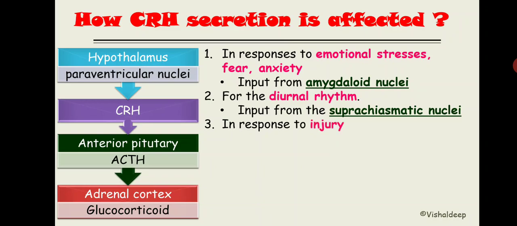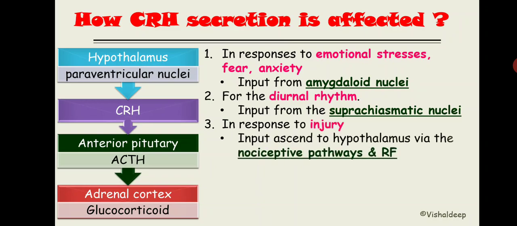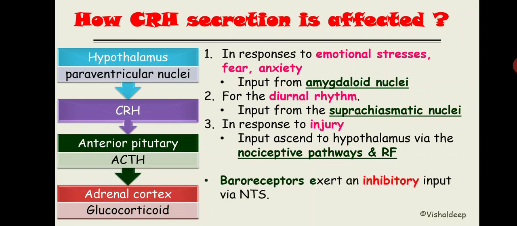And in response to injury, the input from the pain pathway, input that ascends to the hypothalamus via the nociceptive pain pathway and reticular formation, eventually converges over the CRH-secreting nuclei, that is the paraventricular nuclei. And here's the thing, baroreceptors exert an inhibitory input via NTS. Now what is NTS? NTS is the nucleus tractus solitarius, and its inhibition will eventually increase CRH and then increase ACTH secretion. Got it?